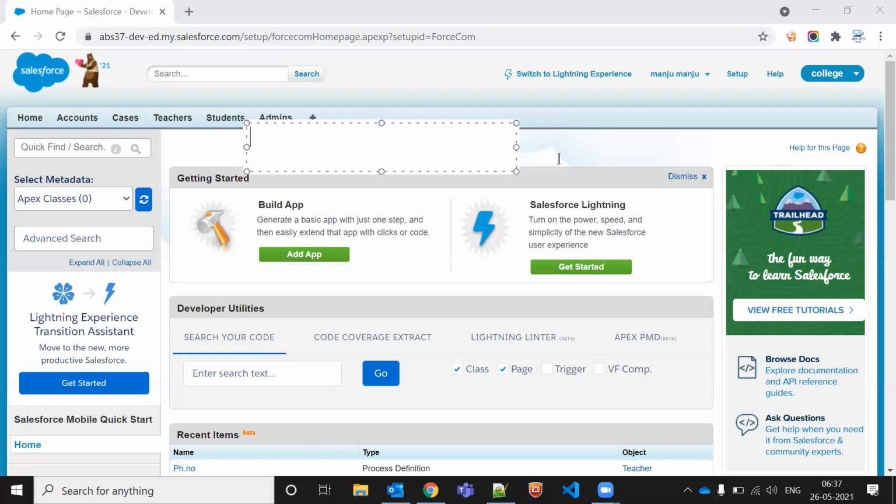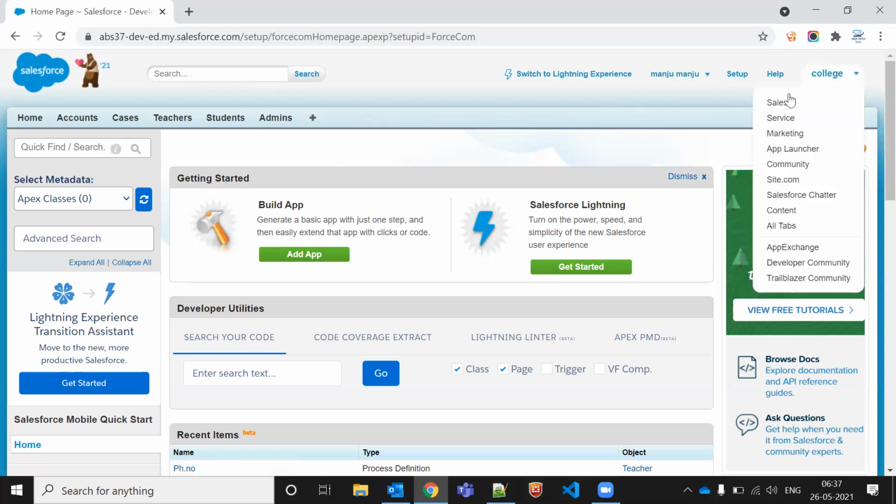Okay, so today we are going to start from Sales Cloud. First we'll learn Sales Cloud, then Service Cloud, then Community Cloud, then we'll go to the development part. Okay, so Sales Cloud we have to work here. In the Sales Cloud, I think yesterday we created one org here. So yeah, let me do one thing.